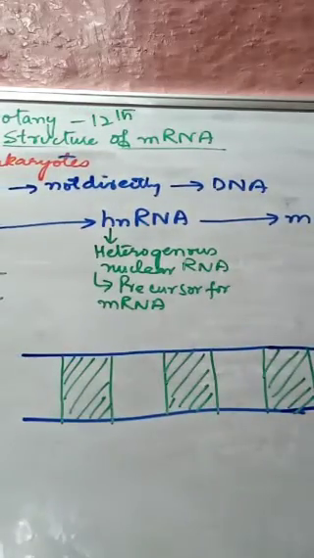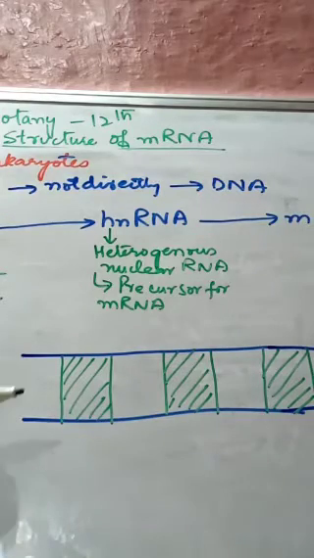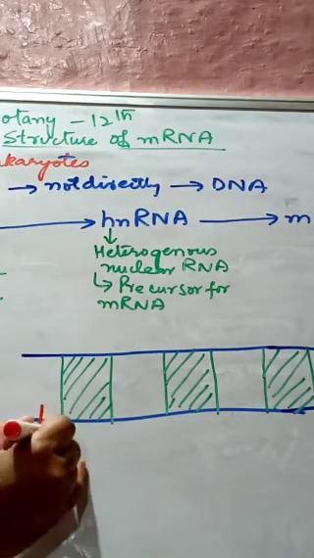In this hnRNA, we find two types of sequences. First, this one is called exon.